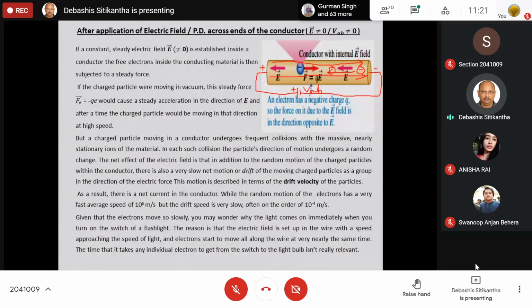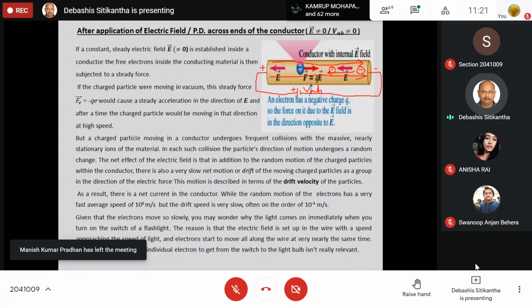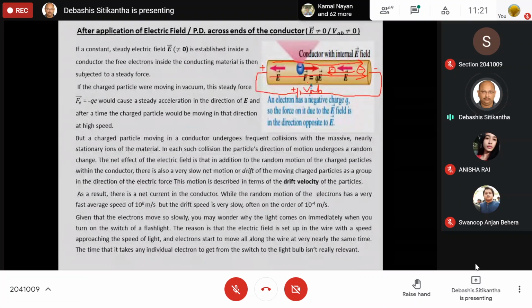But is it the same when we are dealing with an electric field and an electron in a conductor? No, the scenario is not like that. Why? Because in case of electrons placed inside the electric field of a conductor, these electrons will experience a force of the same magnitude as that in the vacuum, but the problem is that they cannot accelerate to a very high speed.